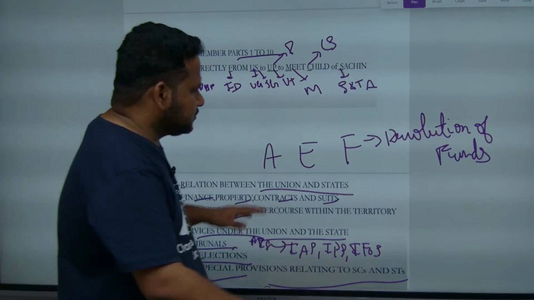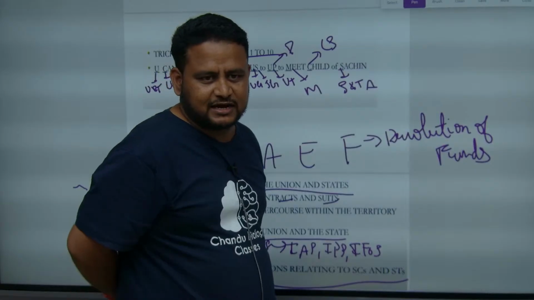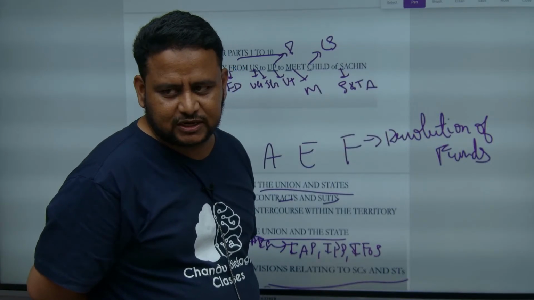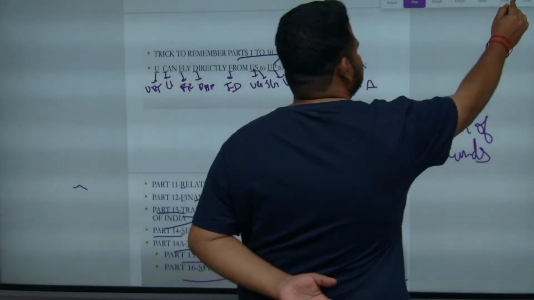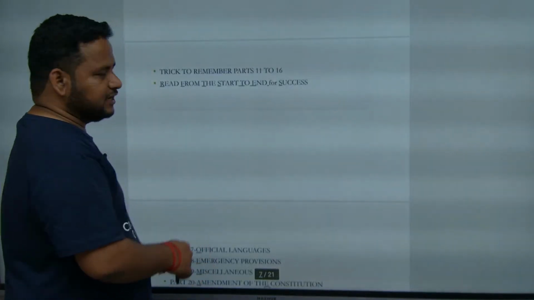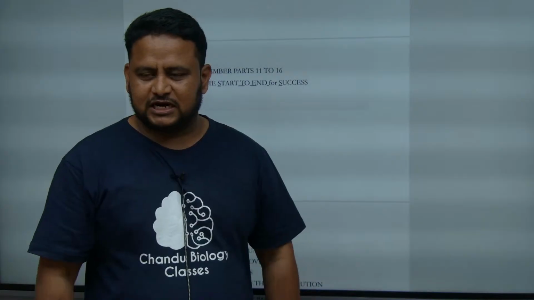Now from part 1 to part 10 we understood the mnemonic, that is you can fly directly from US to UP to meet child of Sachin. Now part 11 to 16, how to remember, we will see. Trick 2 is read from start to end for success. Any book you have to read from start to end for success.